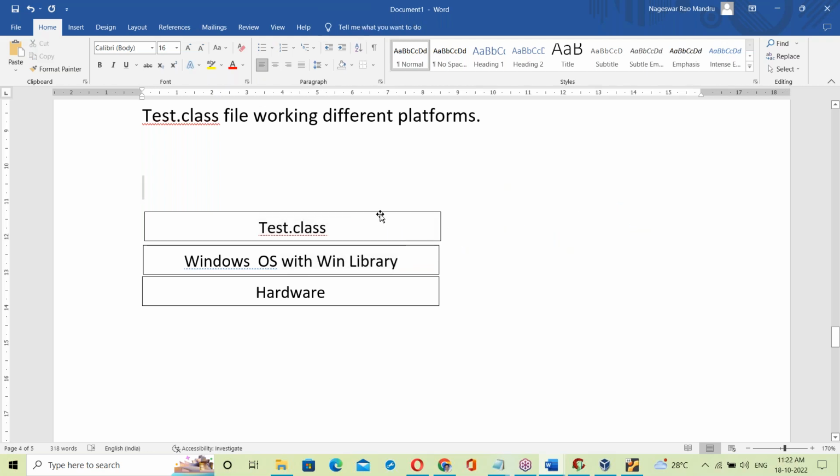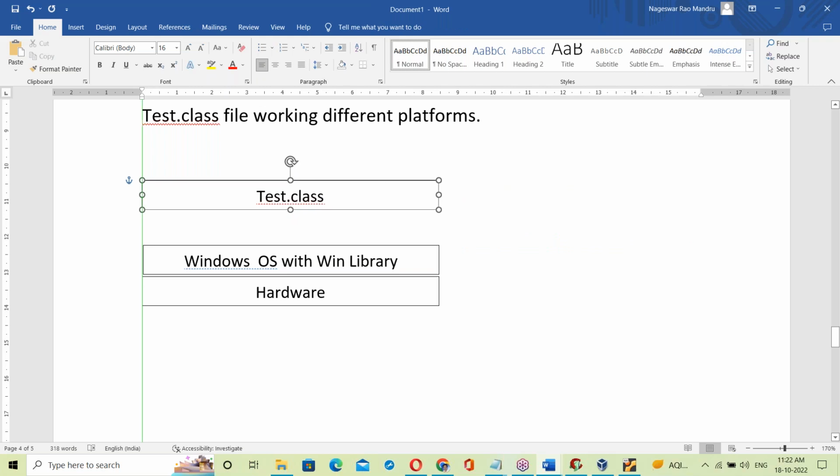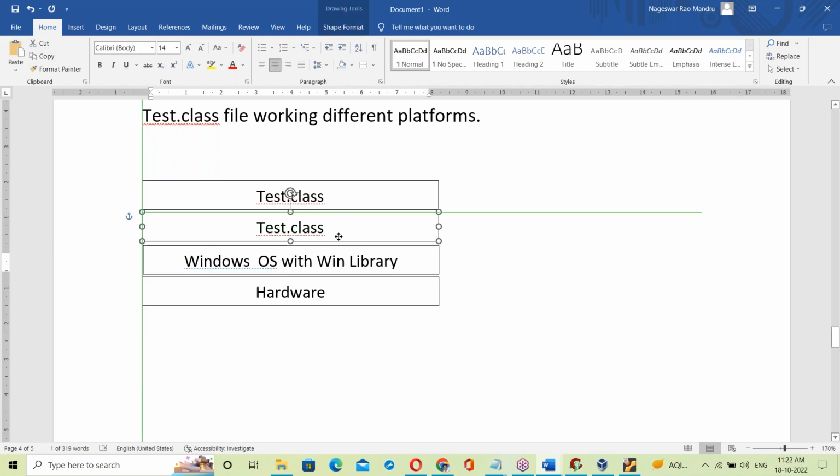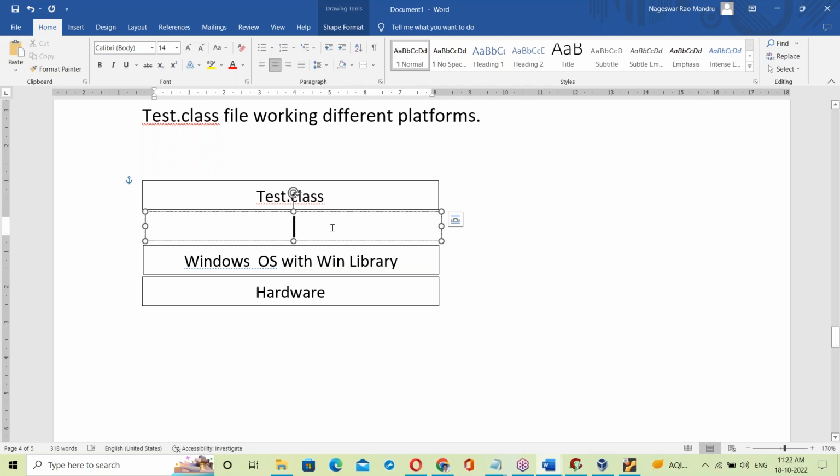Who will link it here? For linking between the test dot class file and the OS, one more layer comes into the picture. What is this layer? Can anyone guess it?